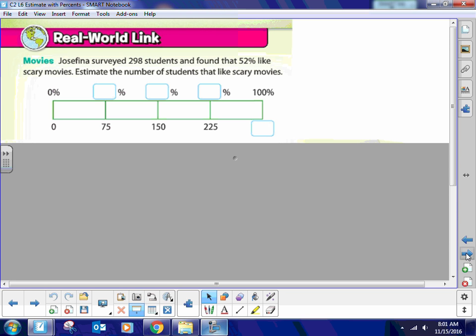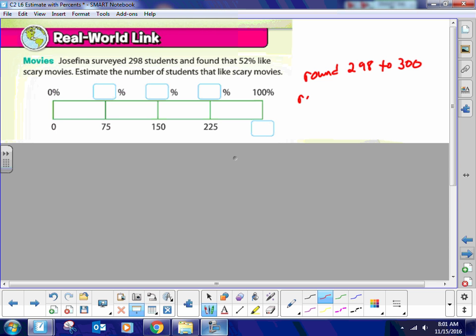Movies. Josephina surveyed 298 students and found that 52% like scary movies. Estimate the number of students that like scary movies. Now look, estimation can be very tricky at times because what you want to do is get a general idea of what it is. Are we going to worry about 298 students? No, we're going to round that number up. So we're going to round 298 up to 300. Okay? And then we're going to round 52% down to 50%.